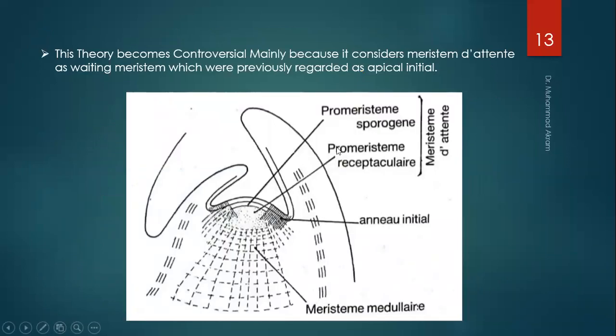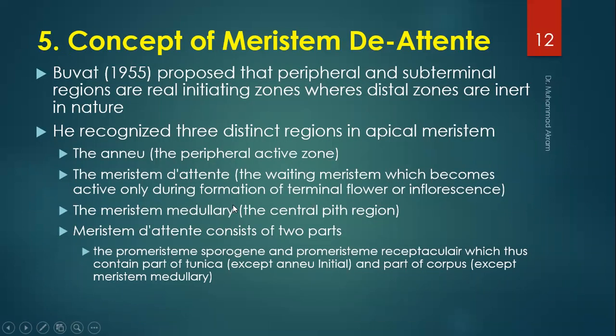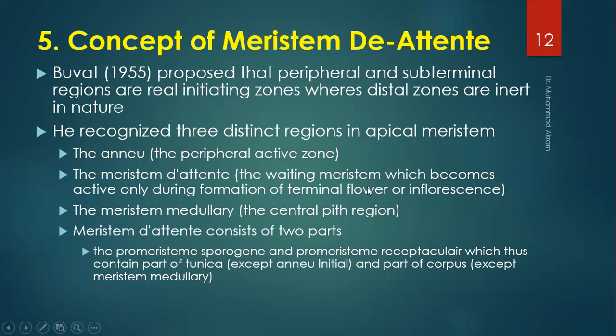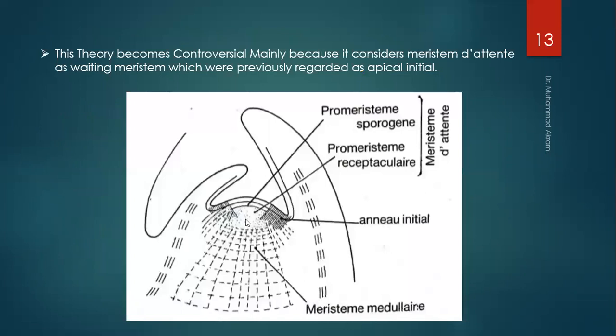These are the initial cells, meristem d'attente. All these types of tissues are present. The peripheral tissues are generally known as the subterminal or the peripheral regions of the cells. However, the distal zones are inert in nature. This is the distal zone, these are the inert.